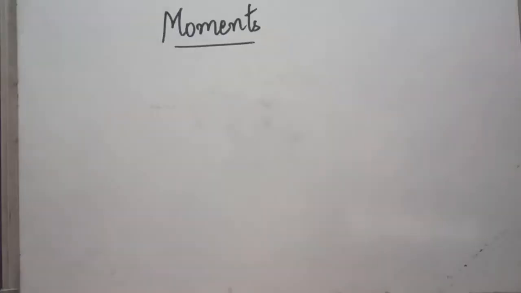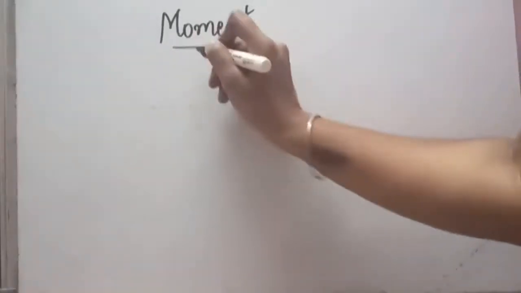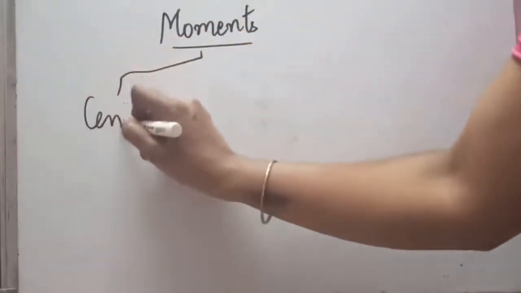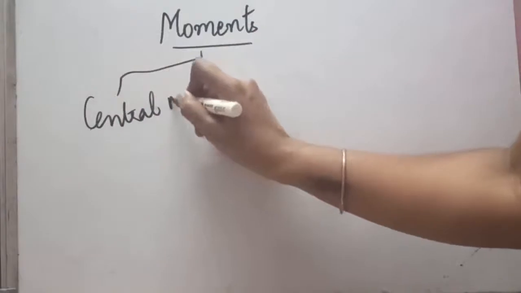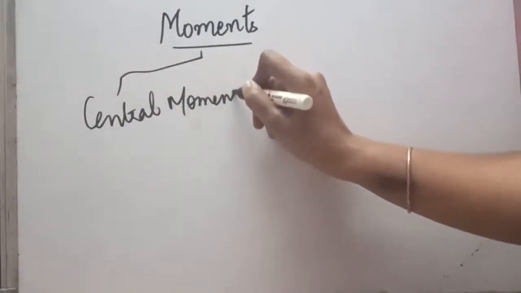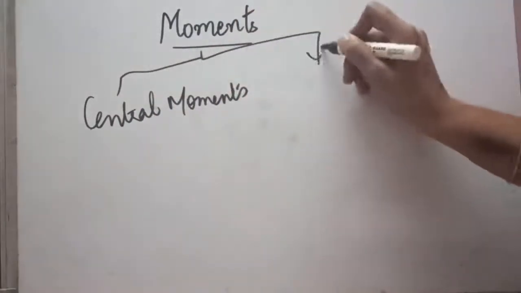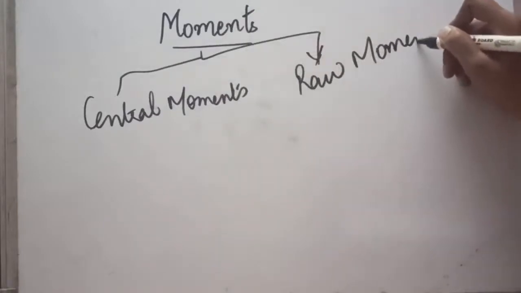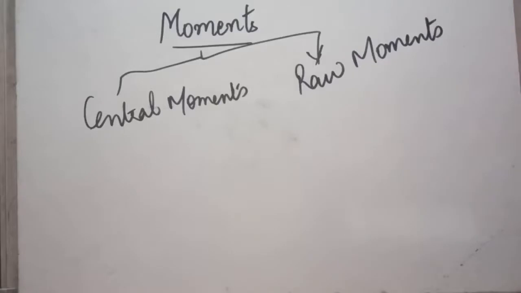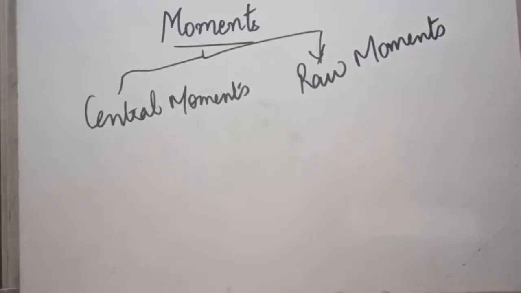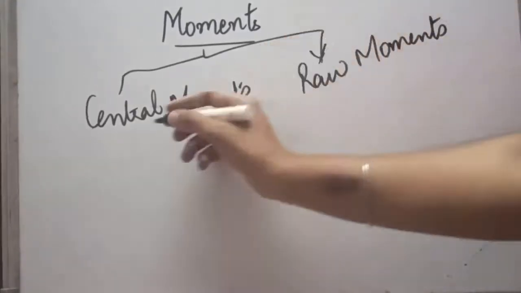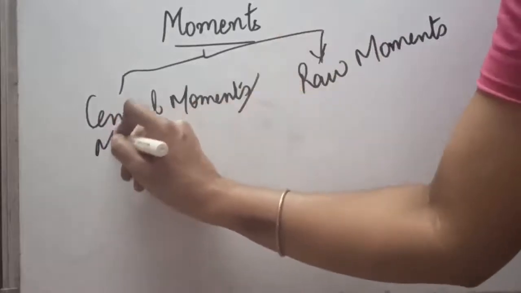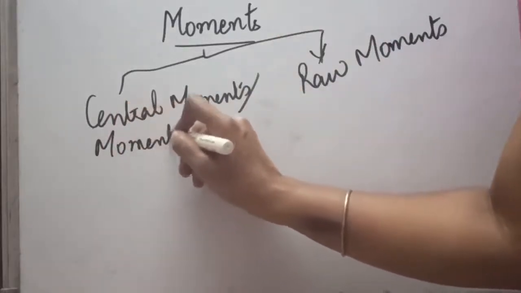Moments can be calculated in two ways. The first type can be central moments and the second type can be raw moments. Whatever is asked in the questions, accordingly you have to solve the central moment or raw moment. Central moment means moments from the actual mean.